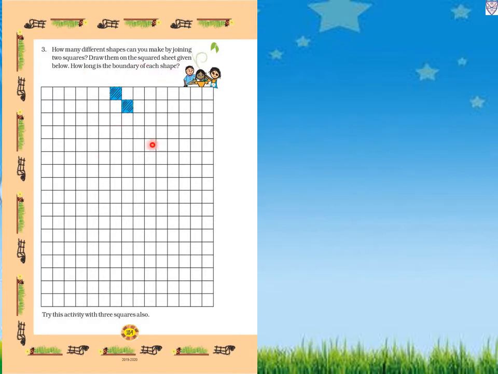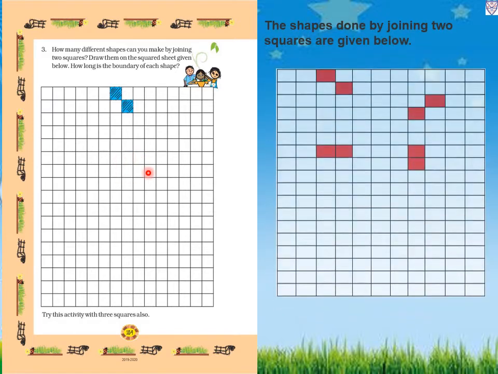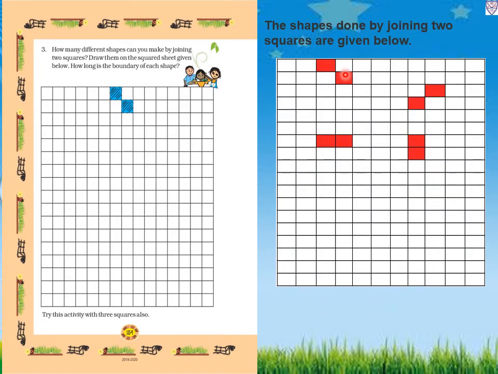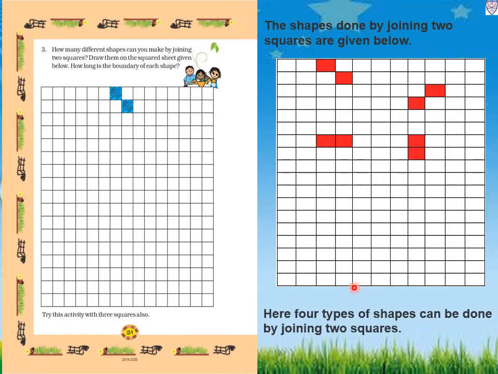Okay, we have to draw different shapes by joining two squares. So in how many ways can we draw that? See, first we can draw like this way. Then nearby, with two squares only we have to make joined shapes. Like this we can do, and here this way and this way. So four types of shapes can be made by joining two squares.